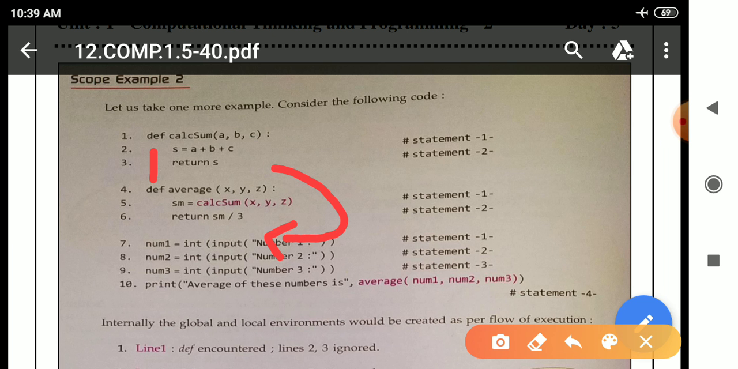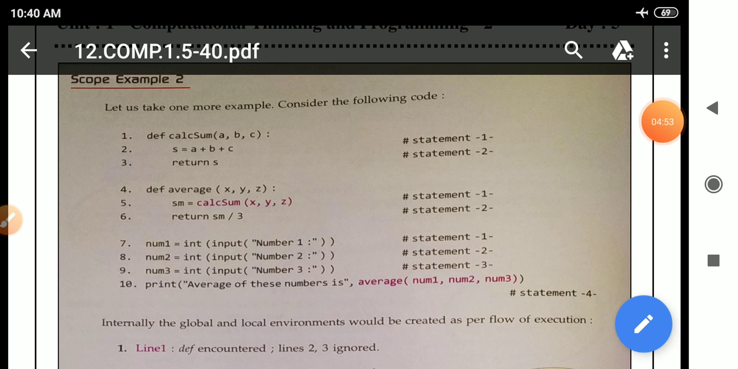Why are we writing the function cal sum here? Because this function performs the addition of 3 numbers. That is why we are writing cal sum here. In this function, line number 4, function average, we have to find the average. First we have to take the calculated part, means where the 3 numbers are added, and after that we will divide by 3 to get the average of the 3 numbers.